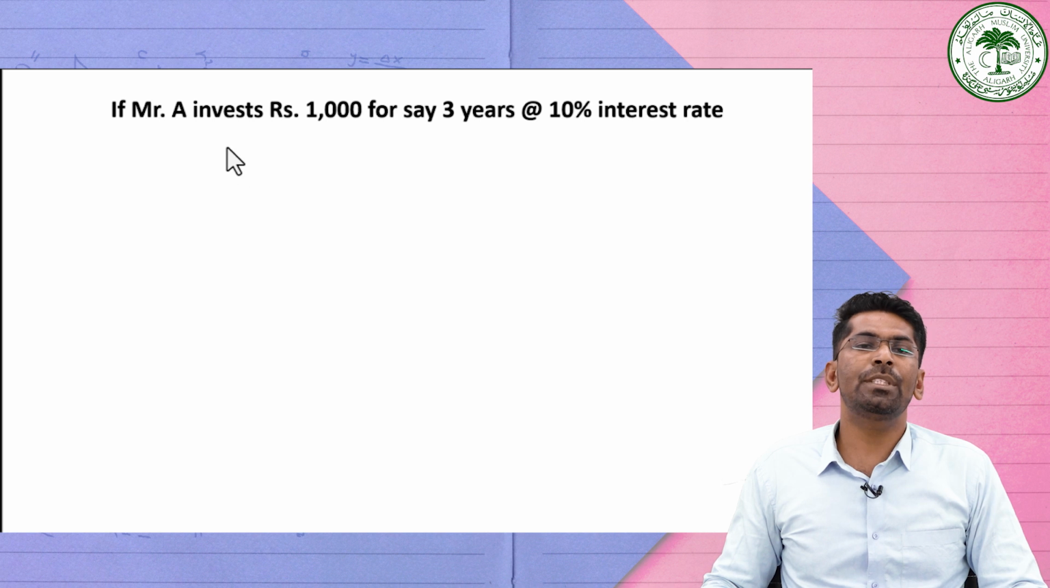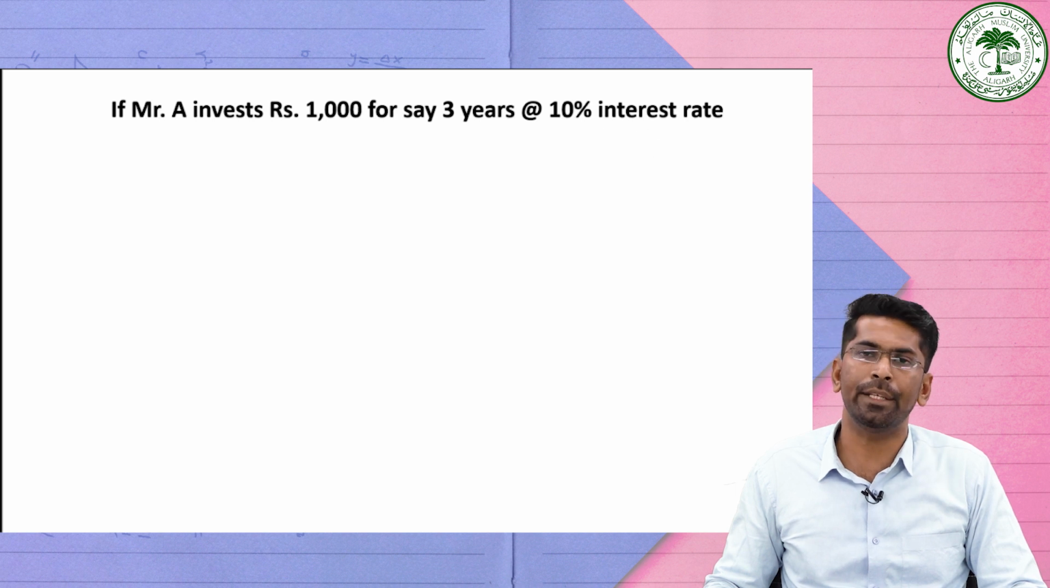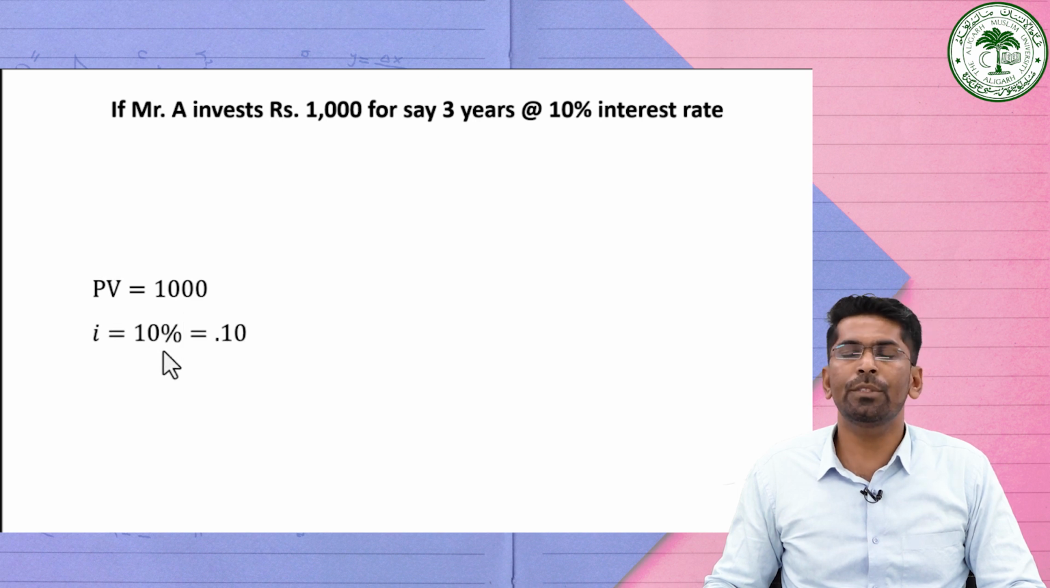If Mr. A invests rupees 1000 for 3 years at a rate of interest of 10%, we want to calculate the future value. Here, the present value is given, that is 1000. The rate of interest is equal to 10%, so we can write 10 divided by 100, which is equal to 0.1. Then n is equal to 3 years, the time period.